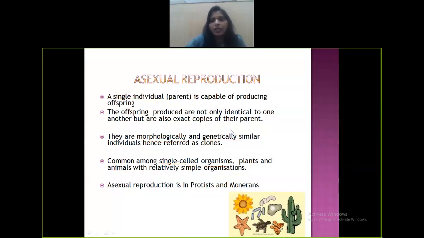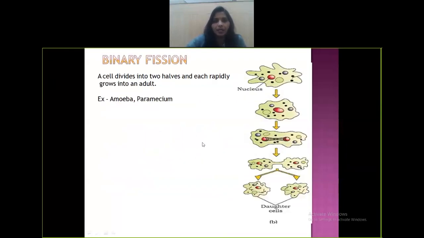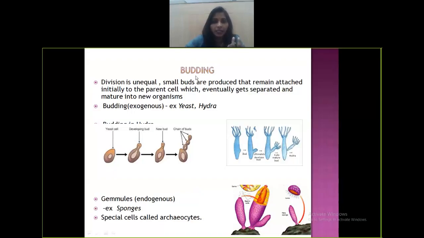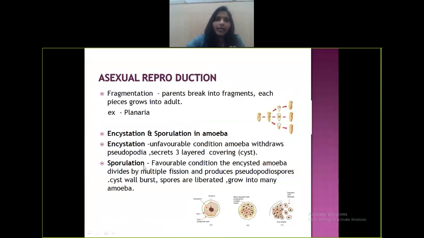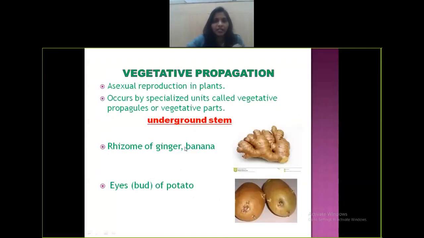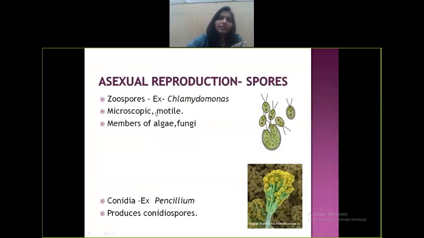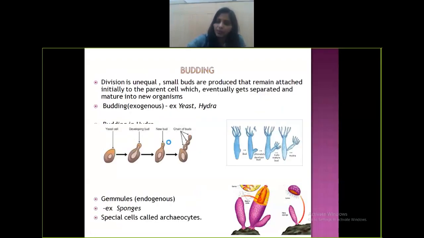We are going to learn the different types of asexual reproduction, like first one binary fission, then we'll learn budding, then zoospores, conidia, fragmentation, and then encystation and sporulation. All these are the different types of asexual reproduction.